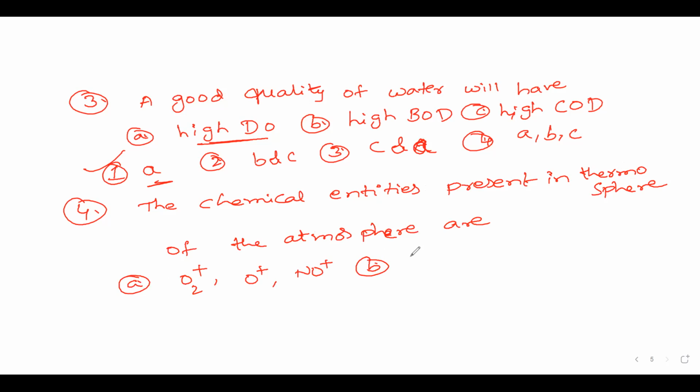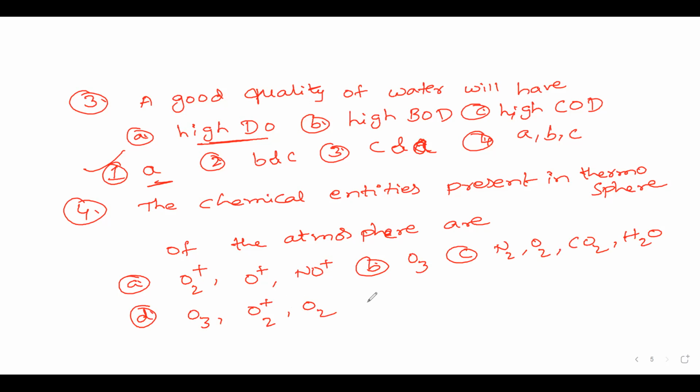Option B, only ozone. Option C, nitrogen, oxygen, carbon dioxide, water. And option D, O3, ozone, O2 plus, and oxygen gas.